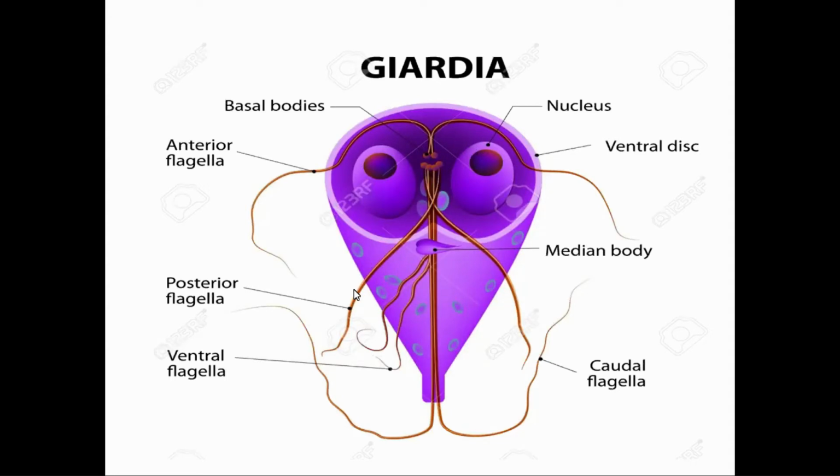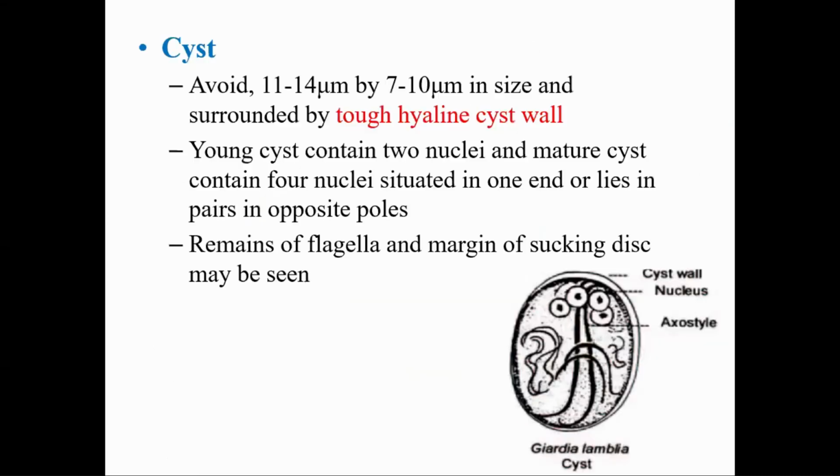It has 4 pairs of flagella, which arise from basal bodies, also known as blepharoplasts. It has 2 median or parabasal bodies, whose function is not known. It has 2 axostyles running across the midline of the trophozoite, and they probably provide support. Okay, this is all about the morphology of the trophozoite of Giardia lamblia.